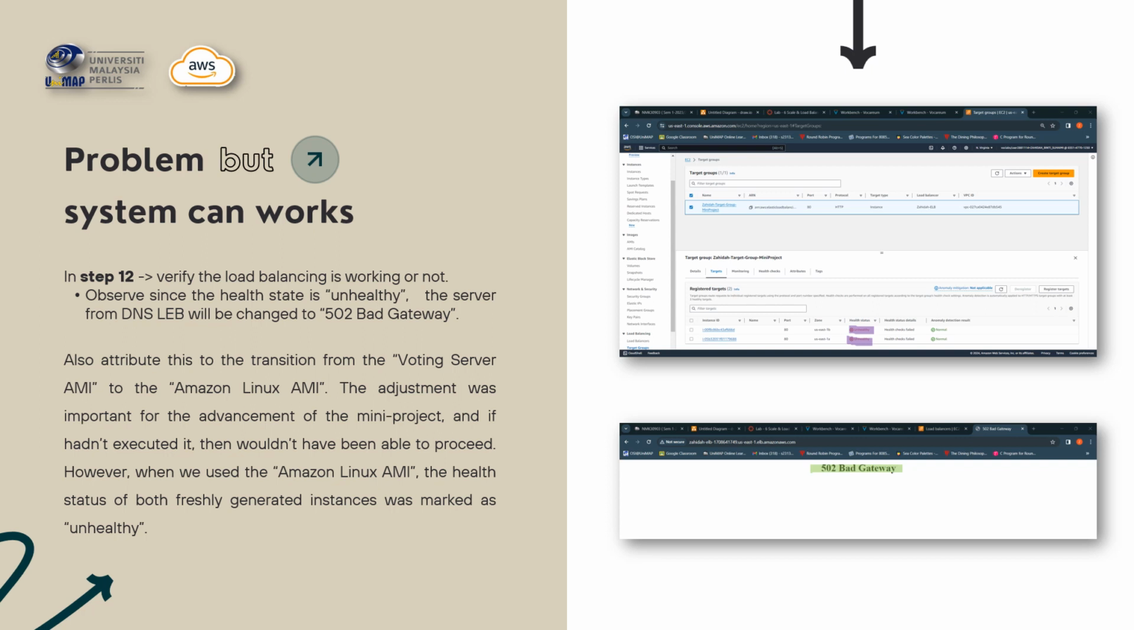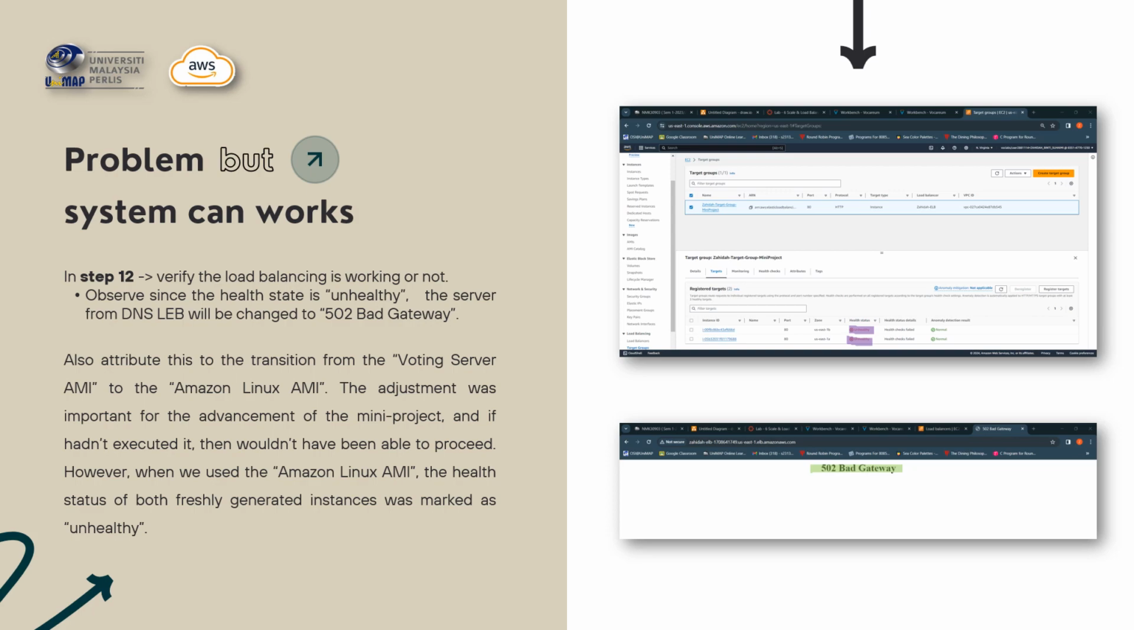So when I tried to do it for the ELB, I think it would start halfway because it said the system is incomplete. Okay, that is why I changed to the Amazon Linux AMI, because it is very important to continue with this web server. However, when we use the Amazon Linux AMI, the health status of both freshly generated instances was marked as unhealthy, as I described just now.